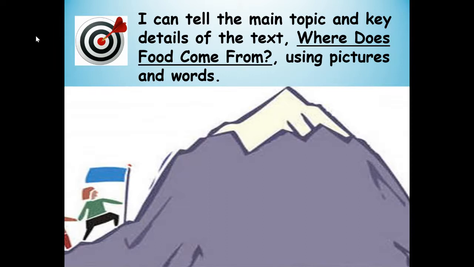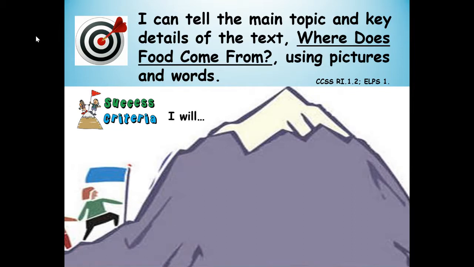So here's our learning target. I can tell the main topic and key details of the text Where Does Food Come From? using pictures and words. Success criteria. That means how will you know you're successful at telling the main topic and key details of the text? Here are our steps to success.